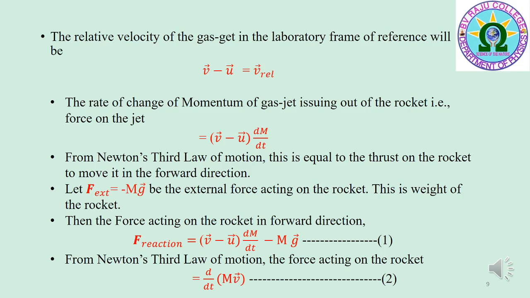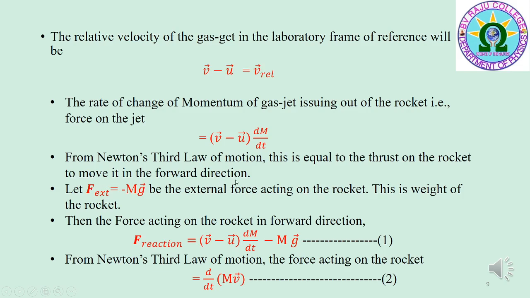The rate of change of momentum of the gas jet issuing out of the rocket, that is the force on the gas jet, is equal to relative velocity into rate of change of mass, that is (v bar minus u bar) into dm by dt. From Newton's third law of motion, this is equal to the thrust on the rocket to move it in the forward direction.